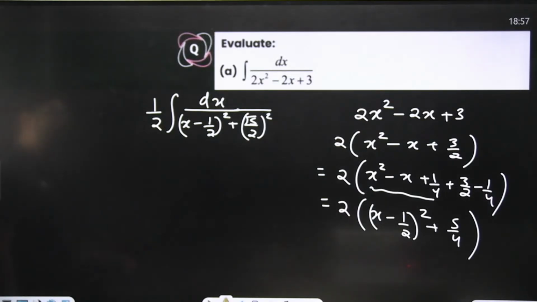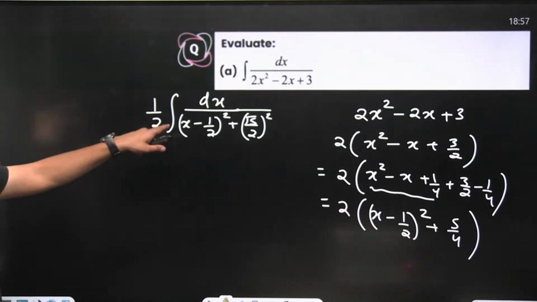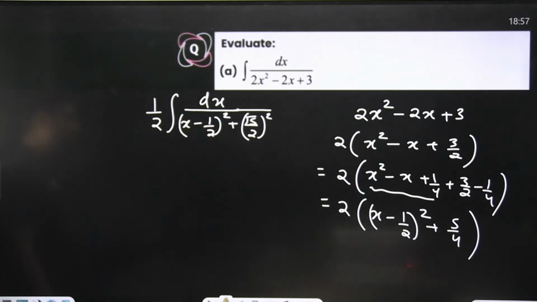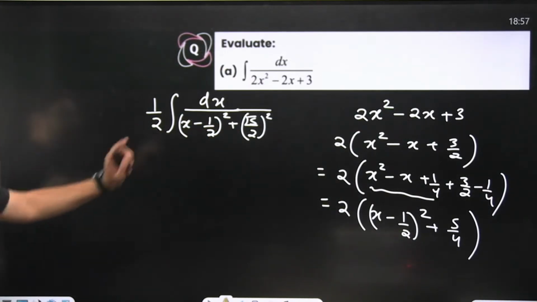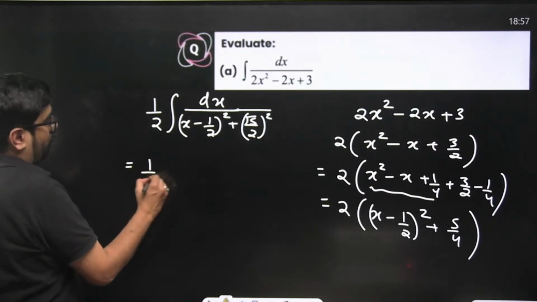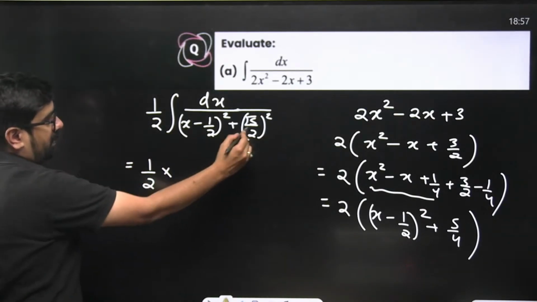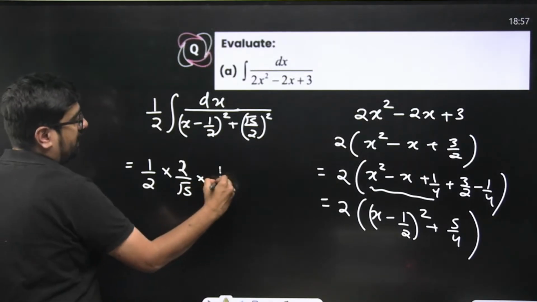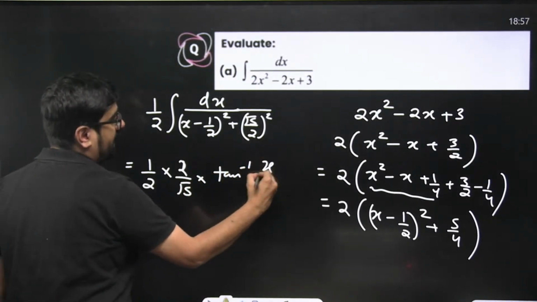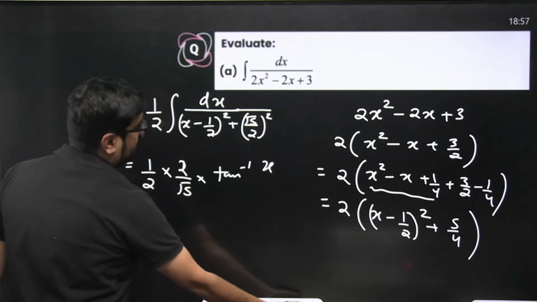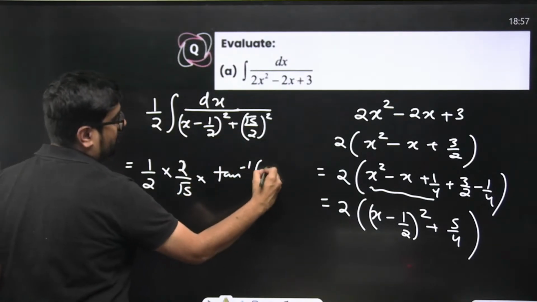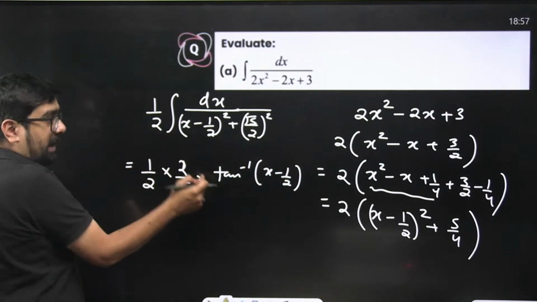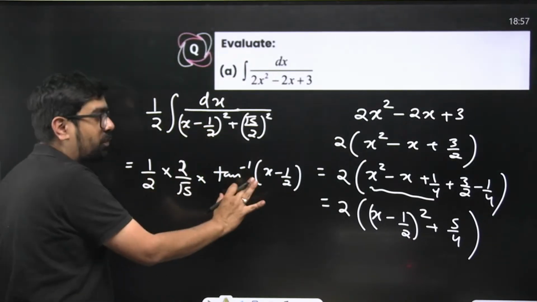Tan inverse of... this is a square plus x square, right? So 1 by a into tan inverse of x by a. That means 1 by 2 into 1 by a, that means 1 by root 5 by 2. So 2 by root 5 into tan inverse of x by a. What is your x over here? x minus 1 by 2. Coefficient of x also will have to divide, but here coefficient of x is 1, so there is no problem, right?